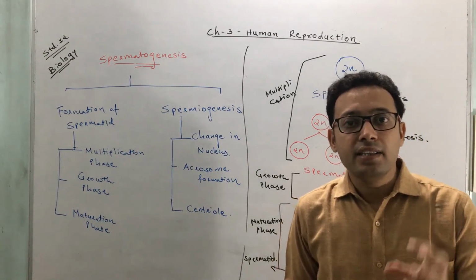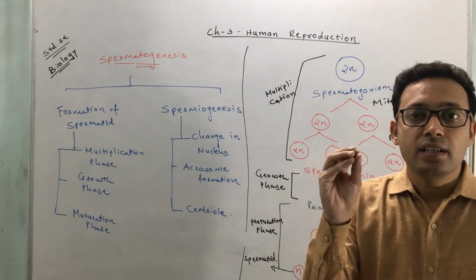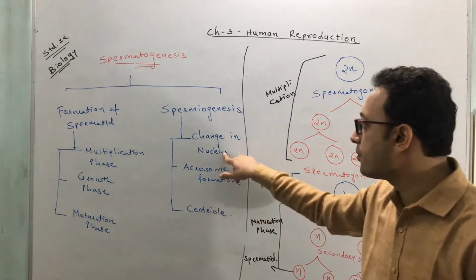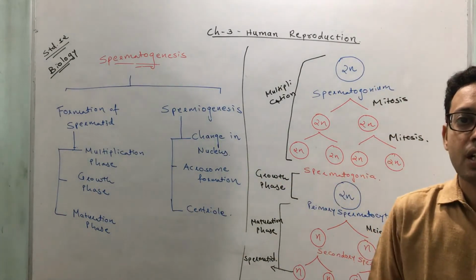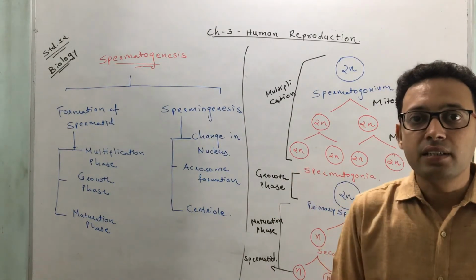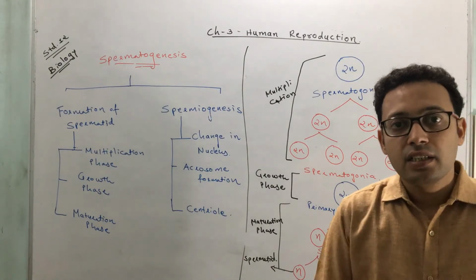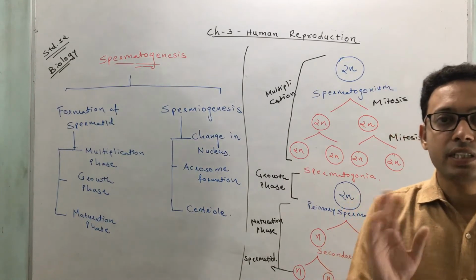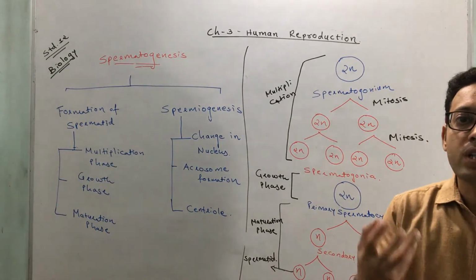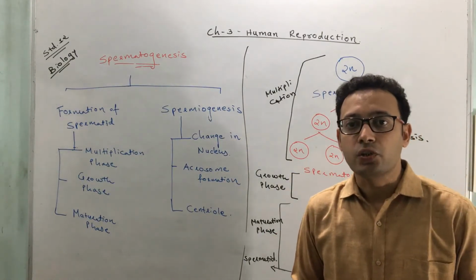The RNA and the nucleolus present in the nucleus disappear, and the DNA present in it becomes concentrated. These three changes take place in the nucleus. First, there is a loss of water and the size of the nucleus gets reduced. Second, the RNA and the nucleolus disappear. And the third one, the DNA becomes more concentrated. So these are the changes which occur in the nucleus.